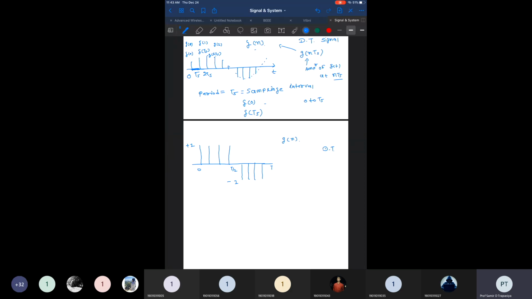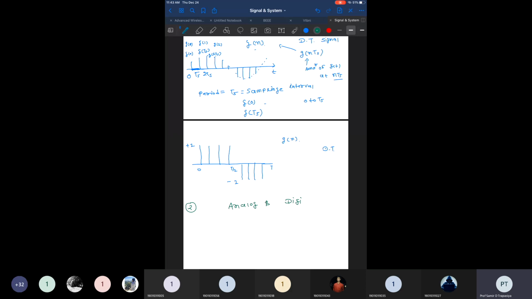A continuous time signal is a signal which is measured at every particular instant of time, right? It is measured continuously. A discrete time signal is a signal which is measured at periodical intervals of time, and this period can be defined as a sampling interval Ts. Now we discuss the second category of signal, and that is analog and digital signal.